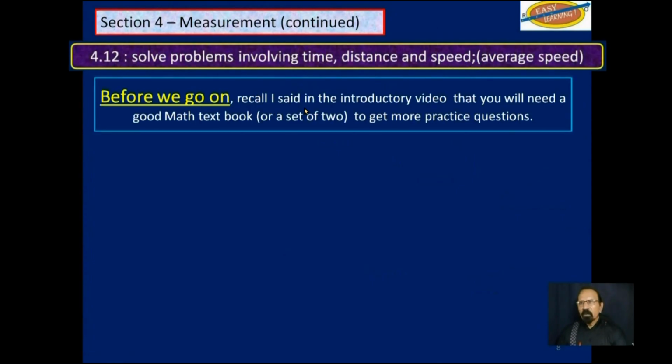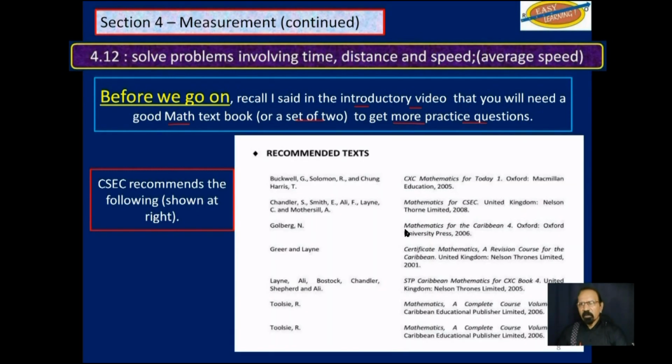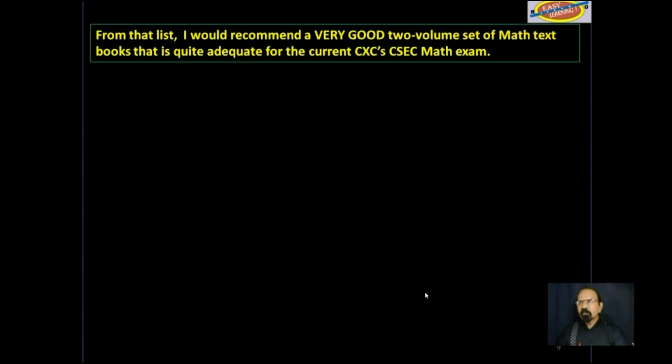Before we go on, recall I said in the introductory video that you will need to get a good math textbook or a set of 2 to get more practice questions. CSEC recommends the following shown at right here. From that list, I would recommend a very good 2-volume set that is quite adequate for the current CSEC math exam.